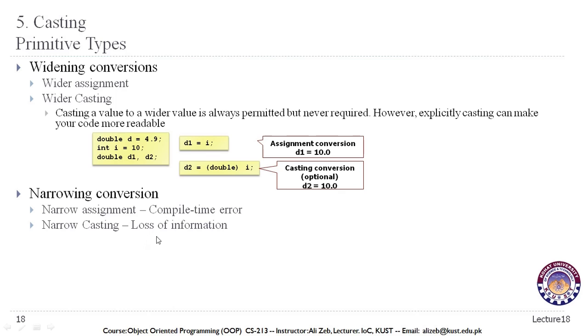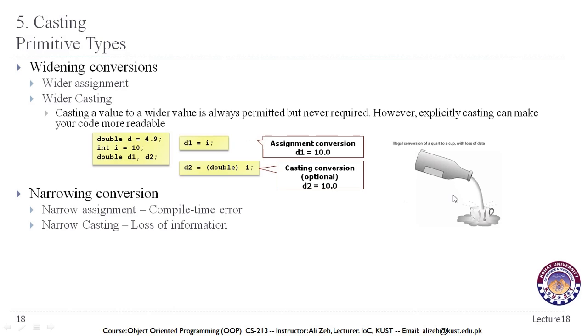We might lose some information. For example, this is a double value, and if you try to assign it to an int data type, then as we understand that an int won't store anything that is beyond this point, we will only get the value 4 and the 0.9, that is maybe an important detail, we might lose this information.